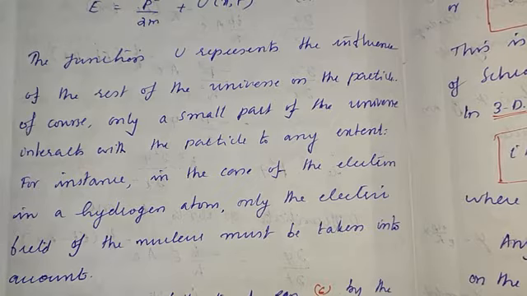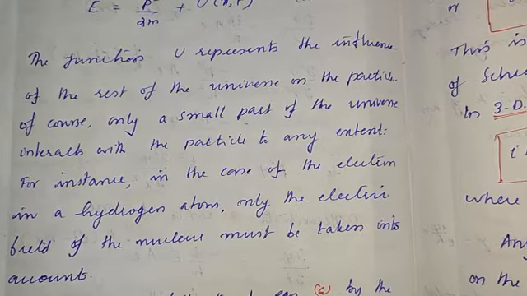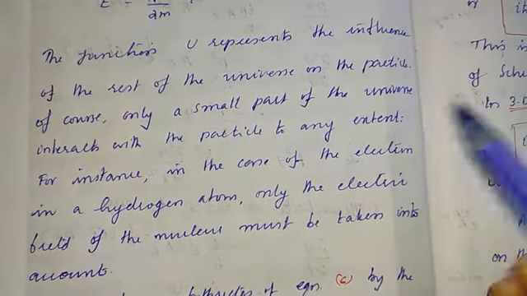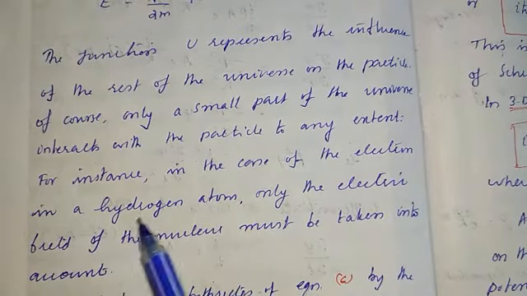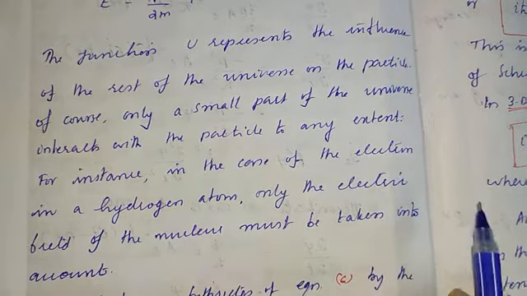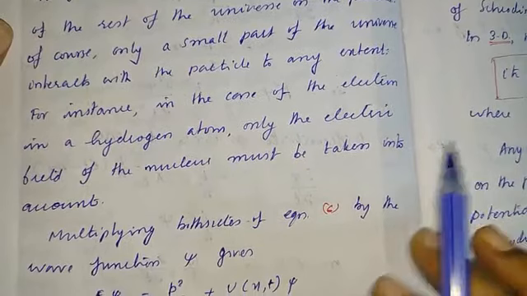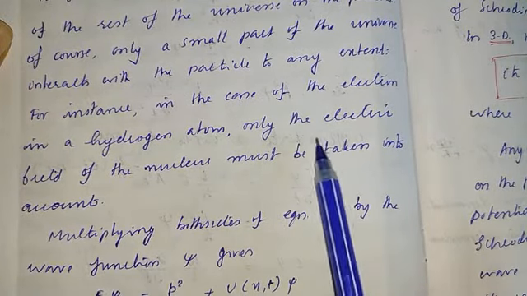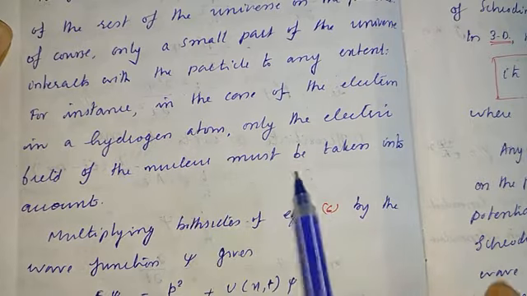So the rest of the universe depends on the particular situation. Only a small part of the universe may come into interaction or influence this. So for example, in the case we are concerned with, that is an electron in a hydrogen atom, the influence of the rest of the universe includes only the electric field of the nucleus